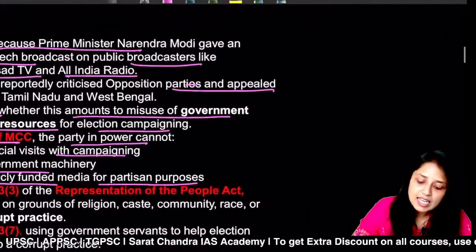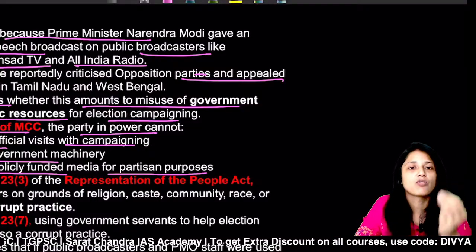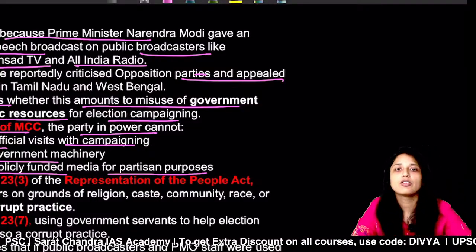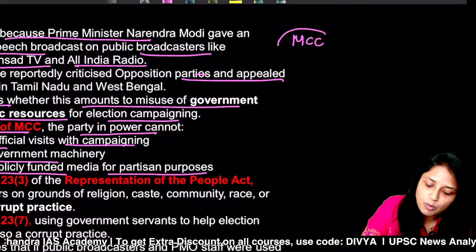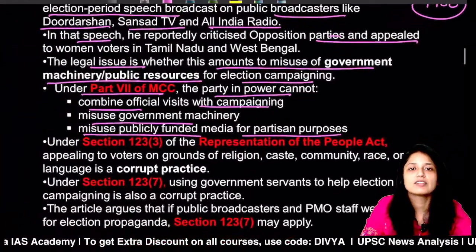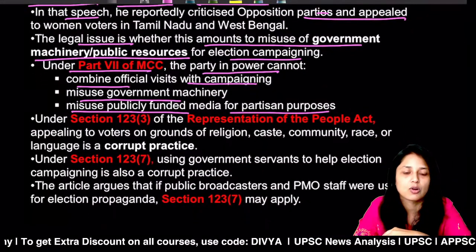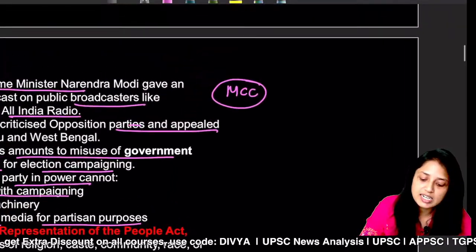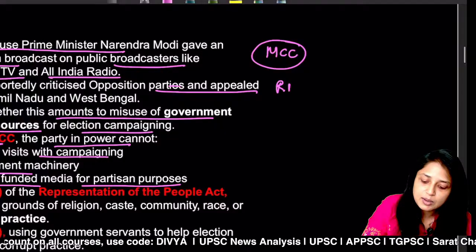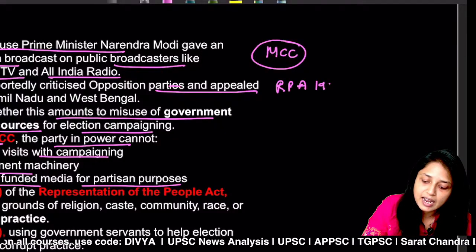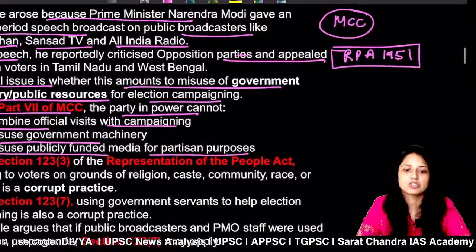Now, basically, if we talk about what all things are allowed during the election process and what not, basically two kinds of provisions deal with this. First of all, we are discussing the Model Code of Conduct. Here we discussed Part 7 of the Model Code of Conduct, that these things are allowed, these things are not. The second important law which deals with the electoral process is the Representation of People's Act, 1951. This is also a very important act when we are talking about elections.